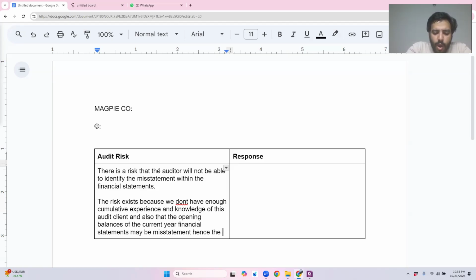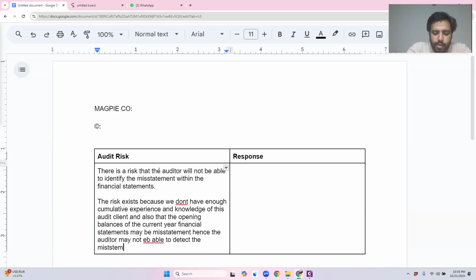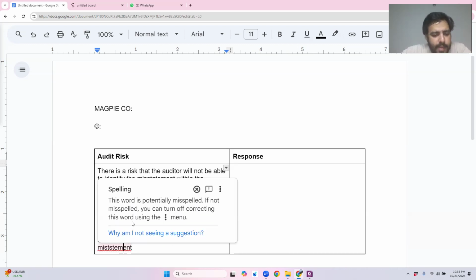Hence, the auditor may not be able to detect the misstatement. So my explanation part of why I think there is a risk is done.